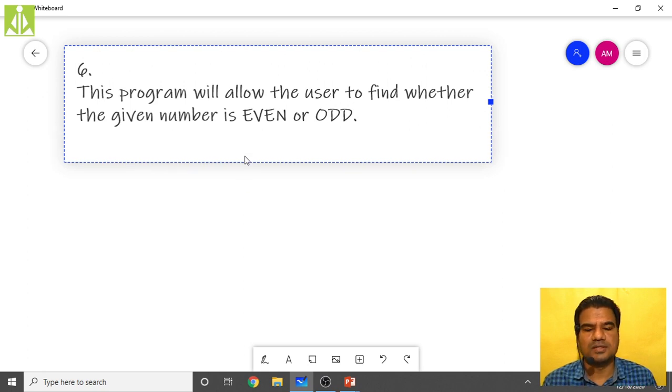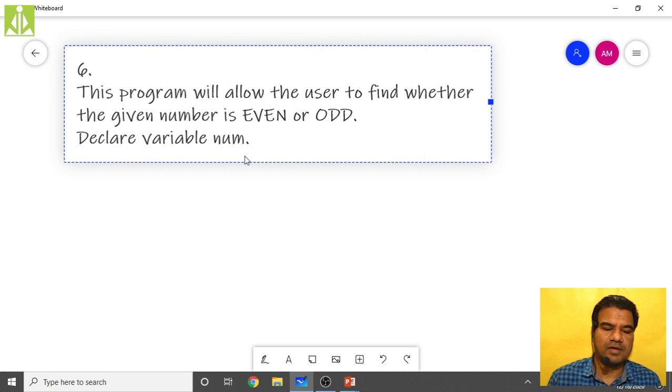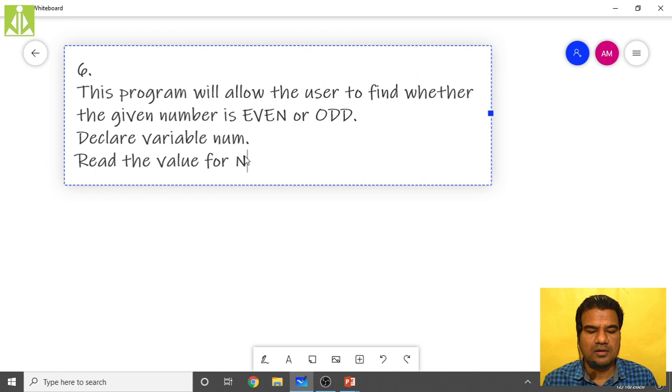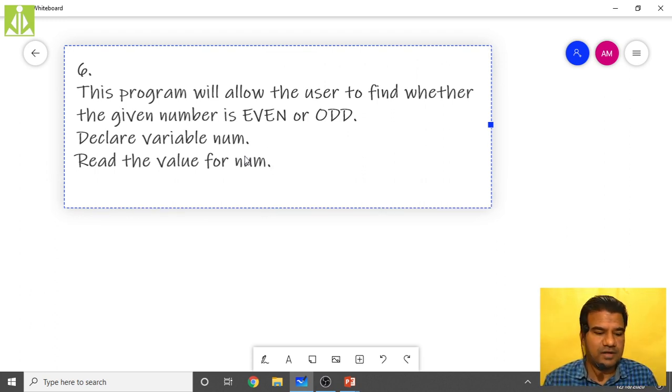So first what we have to do, declare variable num. Declare variable num, then read the value for num.